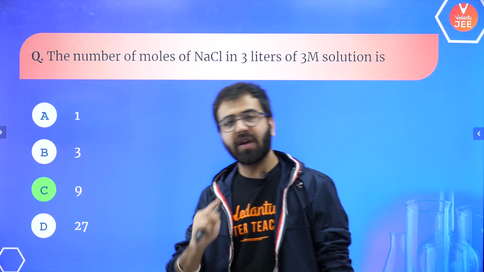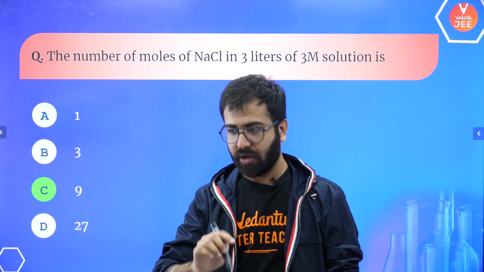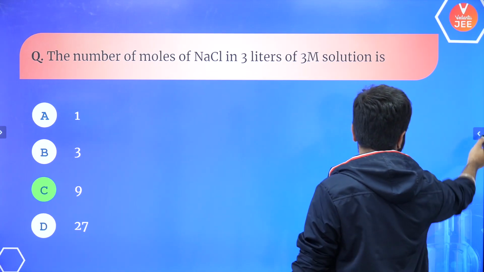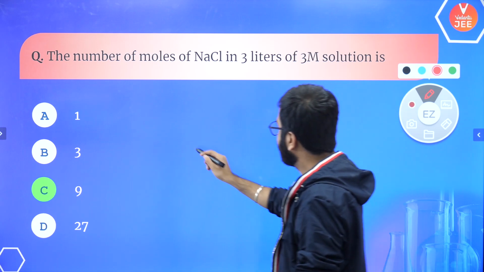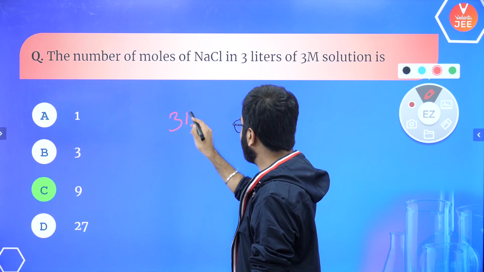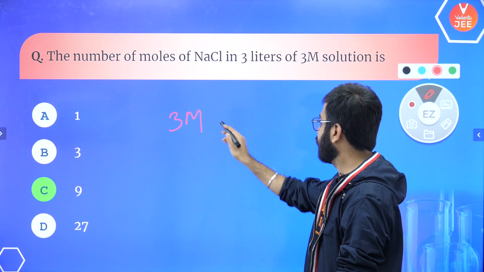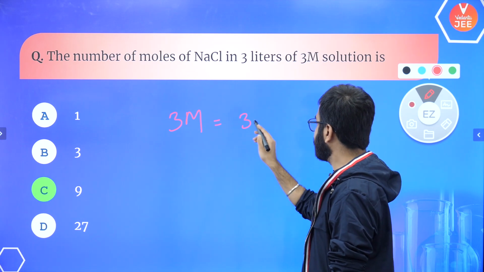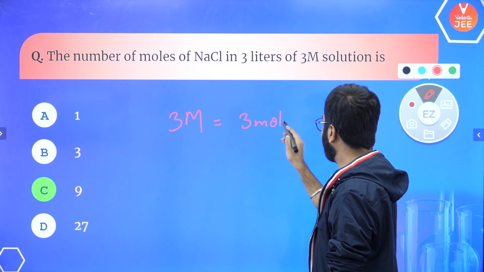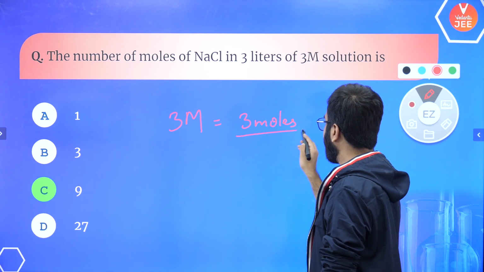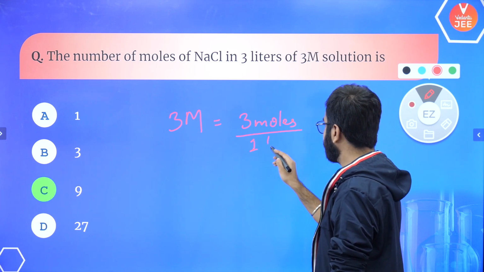Guys, over here we have a 3 molar solution. Let me tell you, 3 molar means you have 3 moles in 1 liter.